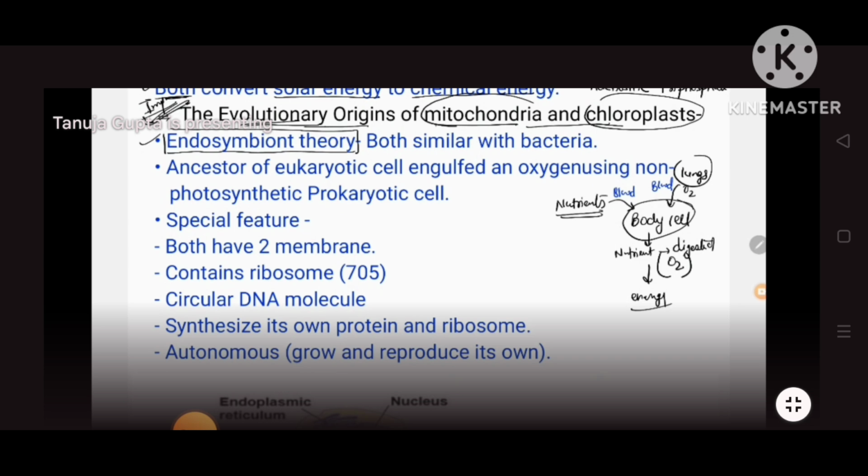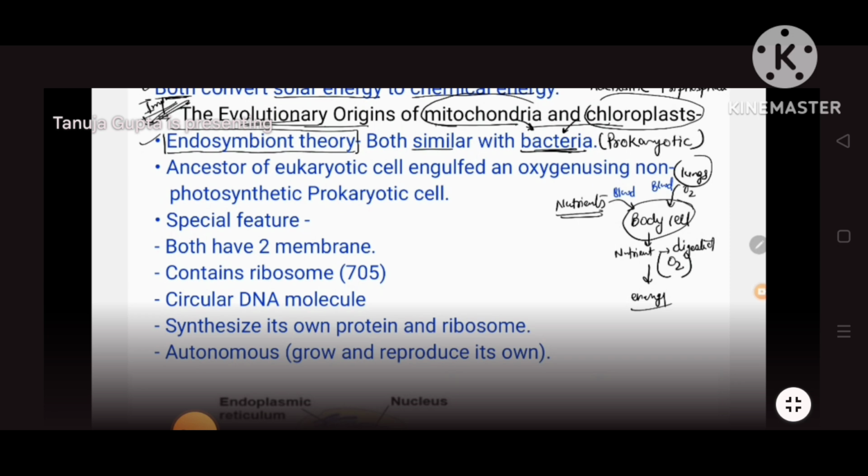They do certain functions on their own. They don't depend on the eukaryotic cell. So both are similar to bacteria. Their structure is very similar to bacteria. Though they are present in a eukaryotic cell, they are still very similar to the prokaryotic cell, because bacteria is a prokaryote.